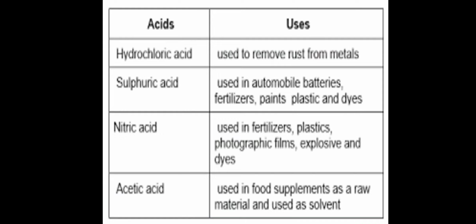Then acetic acid. What is the function of acetic acid? It is used in food supplements such as vinegar. To enhance the flavor of food such as pickle, we add vinegar, isn't it, children?